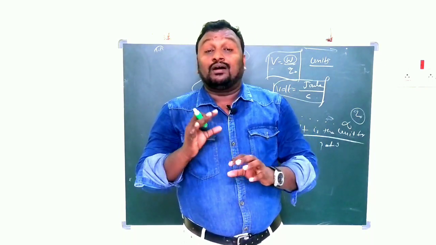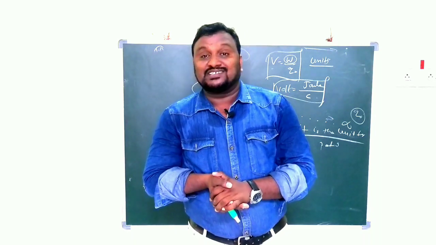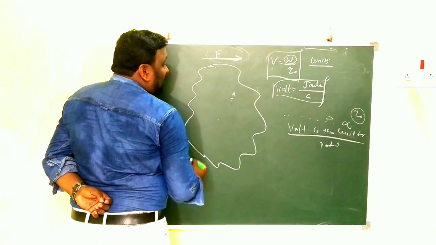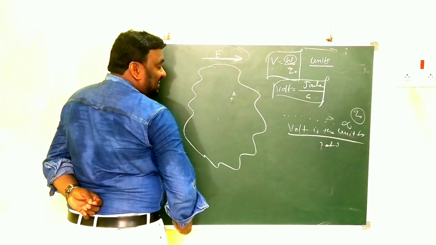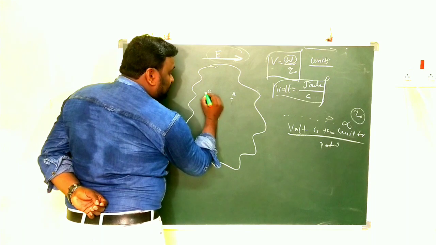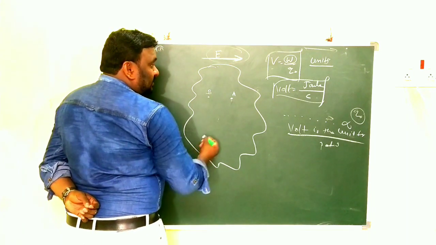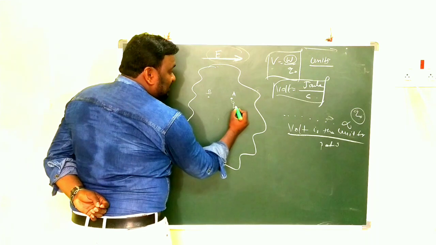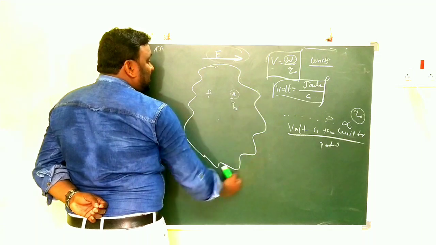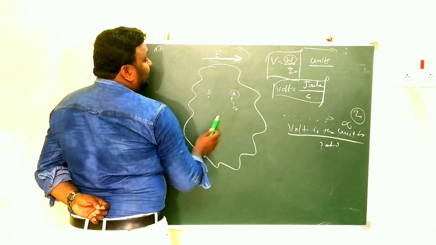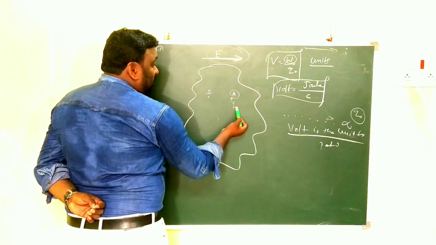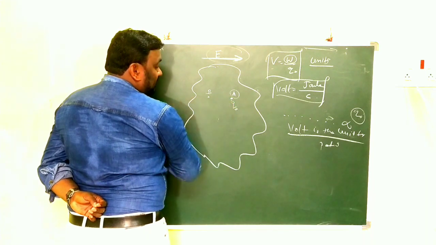Now about the potential difference. What is meant by potential difference? Let us see. In this case, this is the electric field and this is the direction of electric field intensity, and this is the point A and this is the point B. Here the positive charge is at position A. In the field we selected two points, first point A and second point B. Here we want to move the Q naught from A to B.